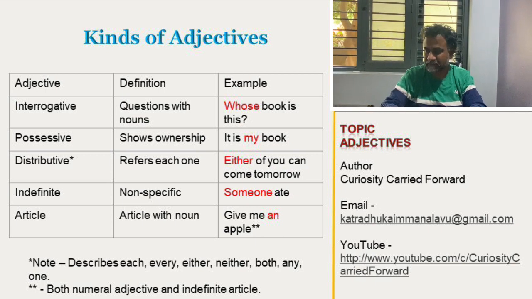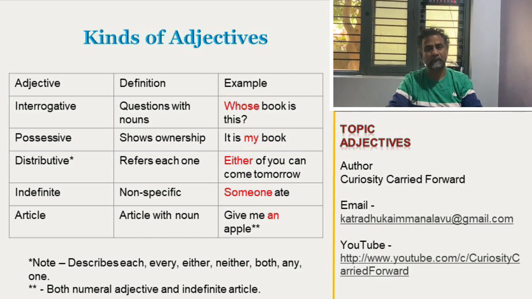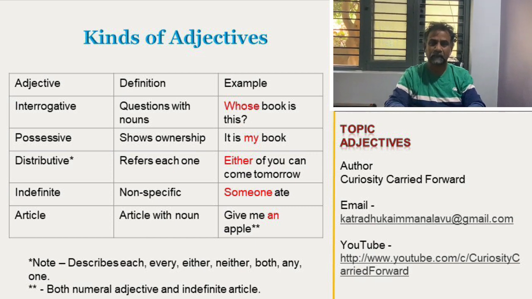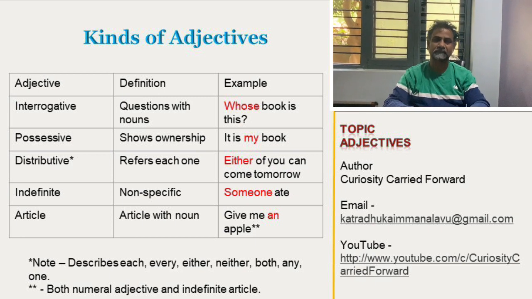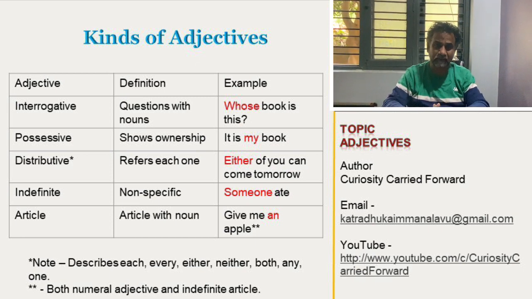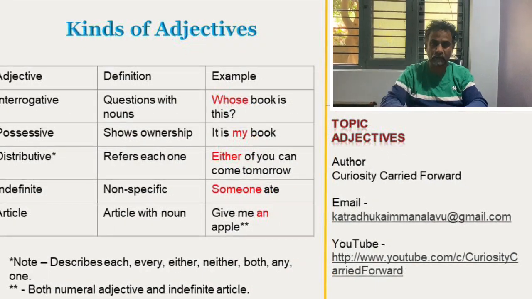The other one is, it is also an indefinite article. Why is it called indefinite article? If we say, give me an apple. Okay. This apple can be taken from the store, taken from the road.